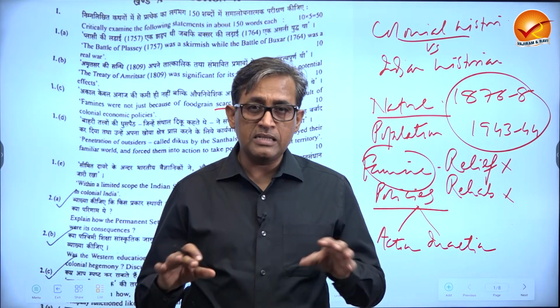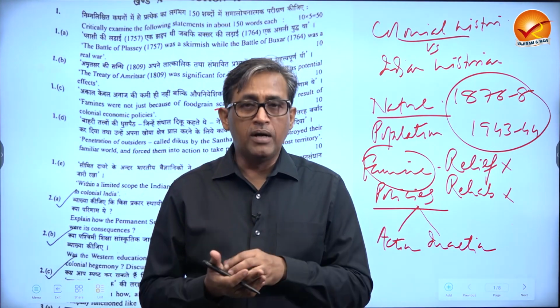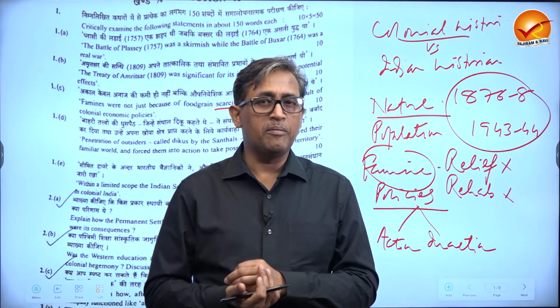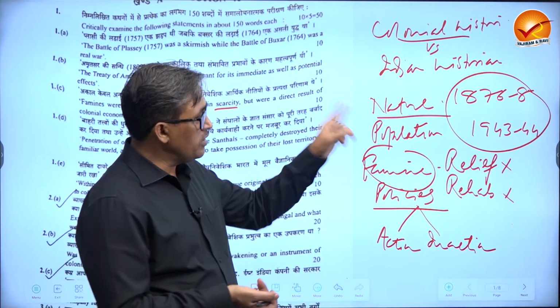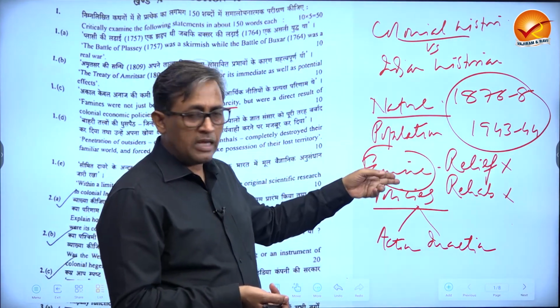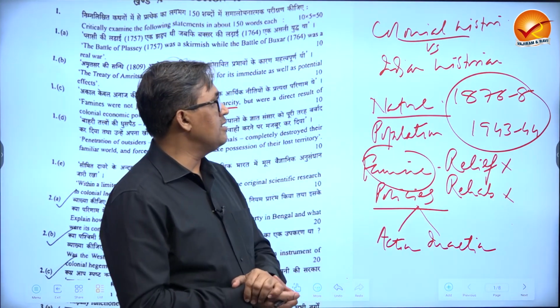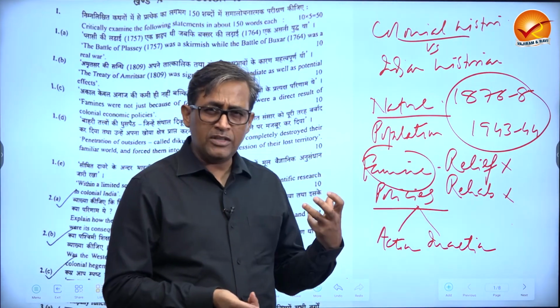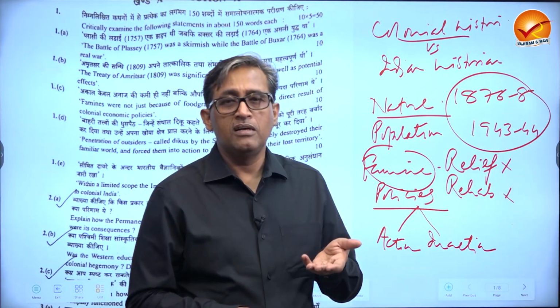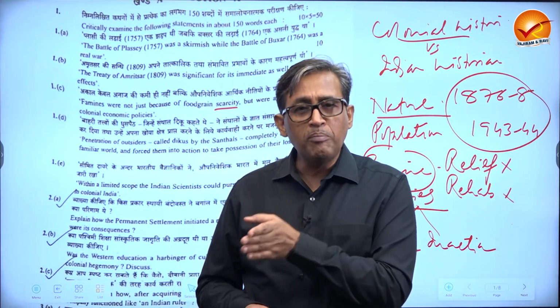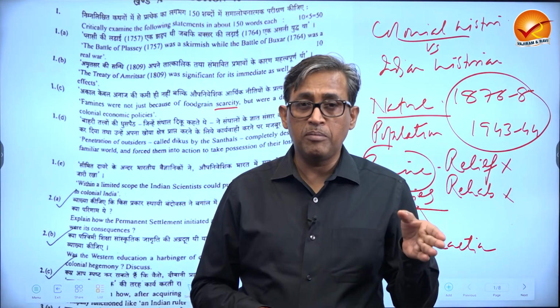10 students may write in 10 different ways, but the crux must be the same. The concept must be the same, which I have already told. Most of that, like action and inaction, and how the government policies are responsible rather than nature. Nature might have started it, but it was complicated by man and definitely by the colonial rule.